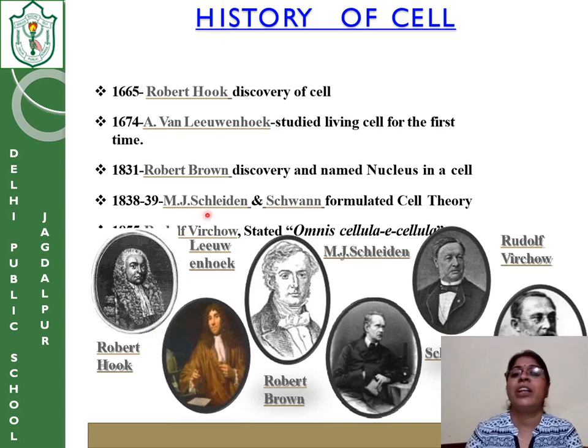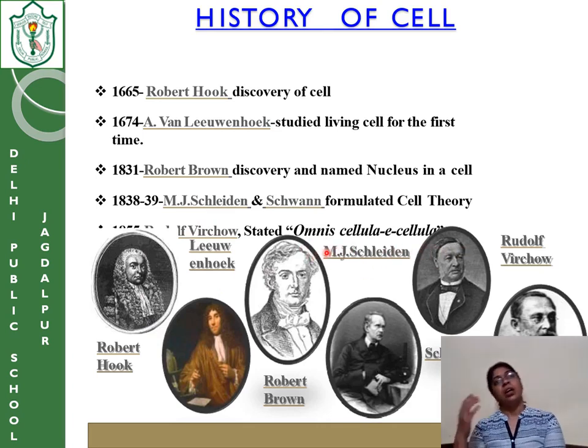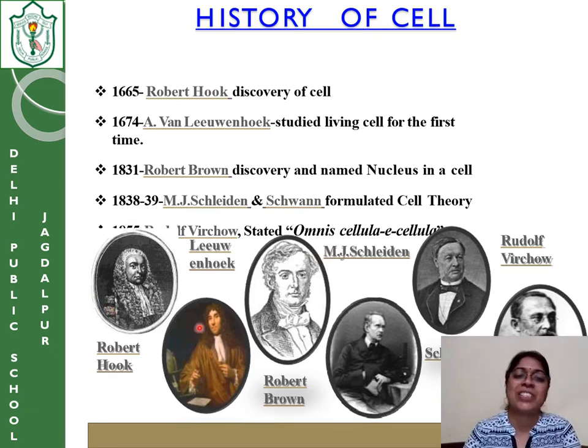Then there is one more scientist, Virchow. He has given a French quote, that is omnis cellula e cellula. That means new cells arise from the old pre-existing cells. Now you can see pictures of the scientists. This is Sir Robert Hooke, this is Leeuwenhoek, this is Robert Brown, this is Schleiden and Schwann, this is Rudolf Virchow, who has given the formula. He has just modified the cell theory given by Schleiden and Schwann.